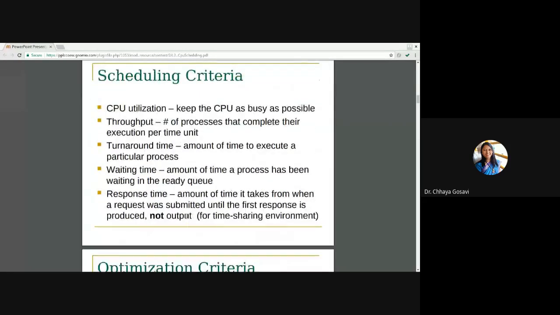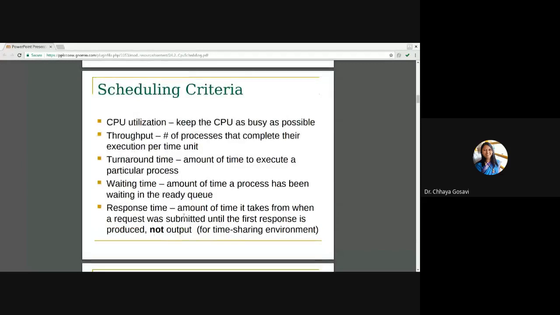Scheduling criteria, on which the scheduling algorithm depends. First one is CPU utilization. We have to keep the CPU as busy as possible. What is the CPU? Processor. The processor should be as busy as possible. Then throughput. What we are studying are the criteria for CPU scheduling: on what basis are we going to select one algorithm over another algorithm? There should be some criteria, right? So what is throughput? Throughput is the number of processes that complete their execution per unit time.